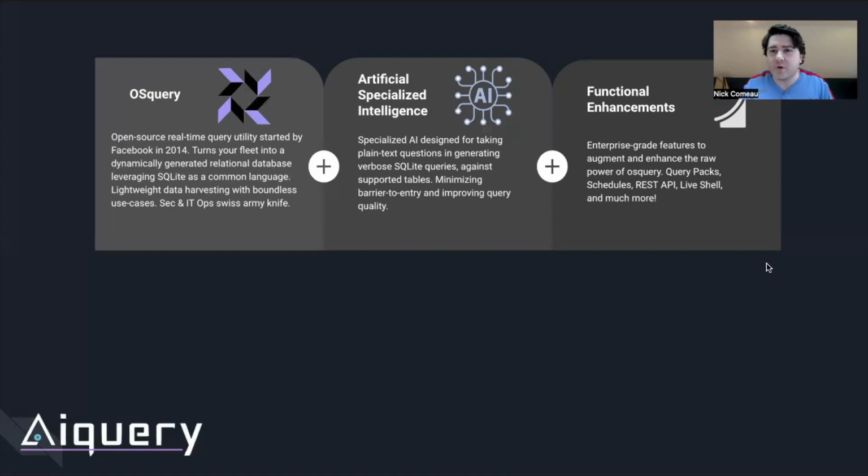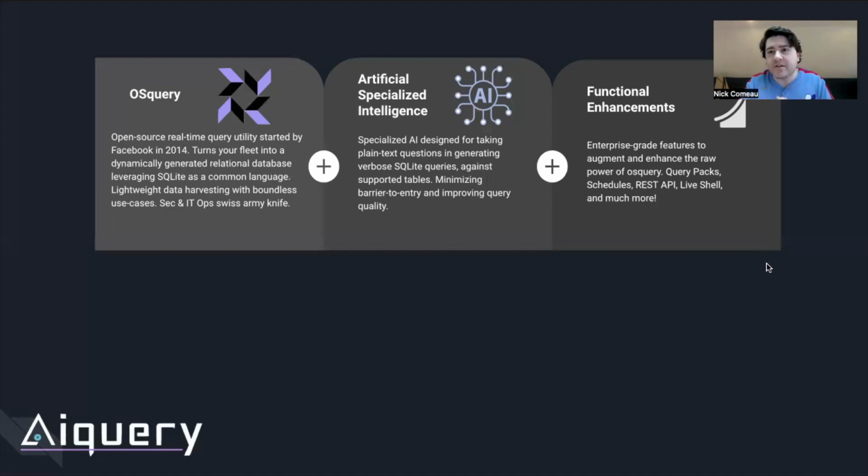And then the last piece is some functional enhancements. You can kind of think of these as more enterprise grade features, really trying to enhance the raw capabilities of osquery and get the most out of it. So maybe some things you're familiar with, like query packs and schedules, or maybe something else like a REST API, so that it can act as that force multiplier to everything else in your environment, whether it's dumping the data to a SIEM or ticketing system, or using SOAR orchestration to automate query running based on XYZ signal from something else in your security stack.